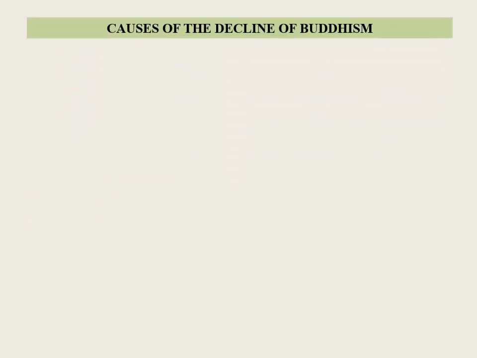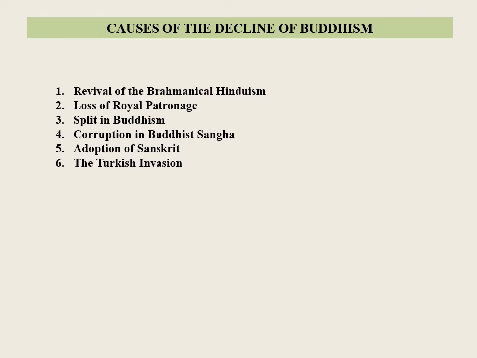Let's see the causes of decline of Buddhism. Revival of Brahmanical Hinduism. The efforts of great Brahmin scholars like Shankaracharya and Kumarila Bhatta led to the revival of Hinduism. Loss of royal patronage. The Gupta rulers were zealous followers of Hinduism.